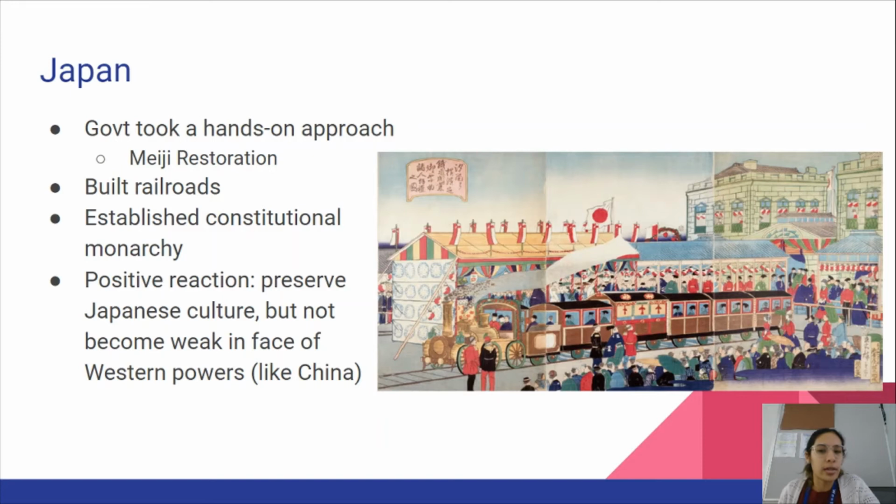And they had a very positive reaction to industrialization because they saw what happened to countries like China that did not industrialize, and they were basically gobbled up by the Western powers. So in order to preserve their Japanese culture, they industrialized on their own terms, so they would not appear weak in the face of Western powers like China did.